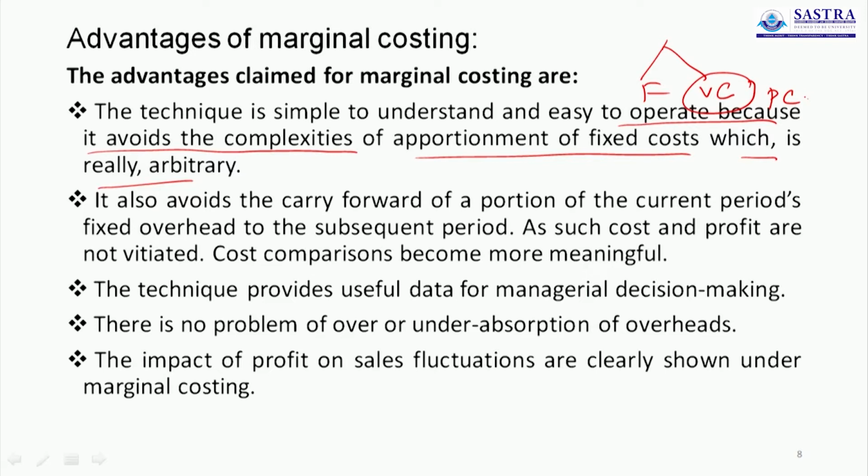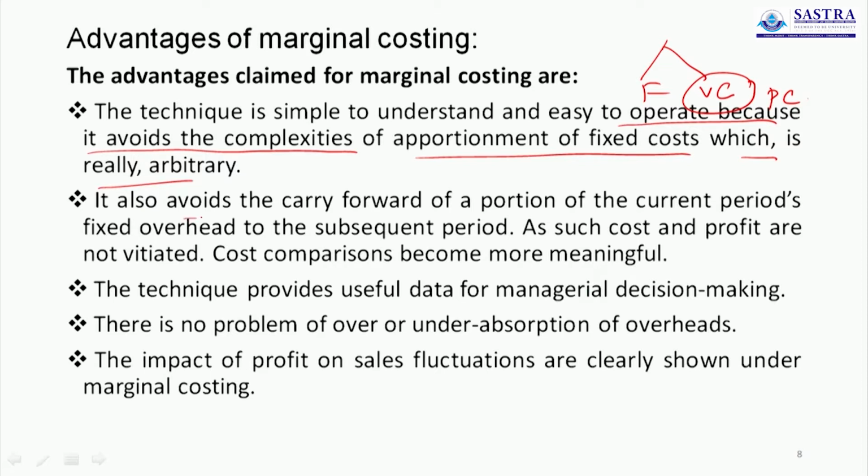So there is no complexity of apportioning these two costs, because fixed cost is always constant, a period cost, while variable cost changes totally based on output. When the output increases, the total variable or marginal cost also increases.